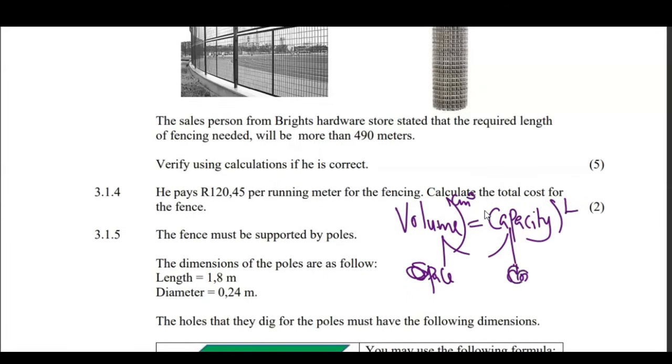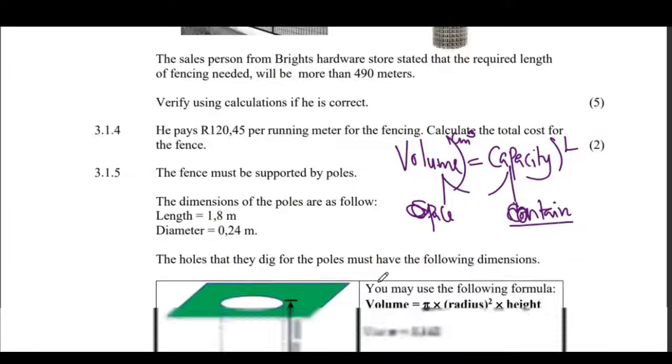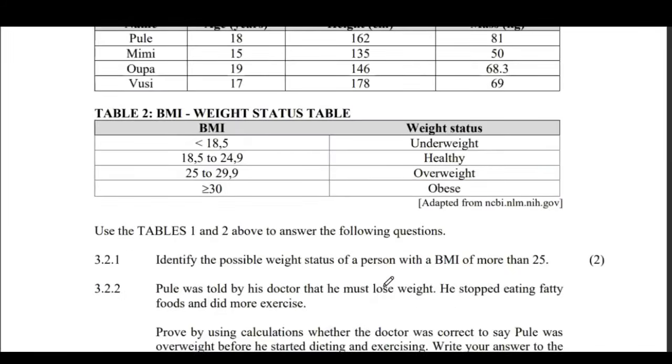How much can an object contain? How much can it hold? Together, that's the capacity. Volume: how much space does it take? When I put it in a certain corner, how much space does it take, both upwards and downwards? You understand? That is the volume.